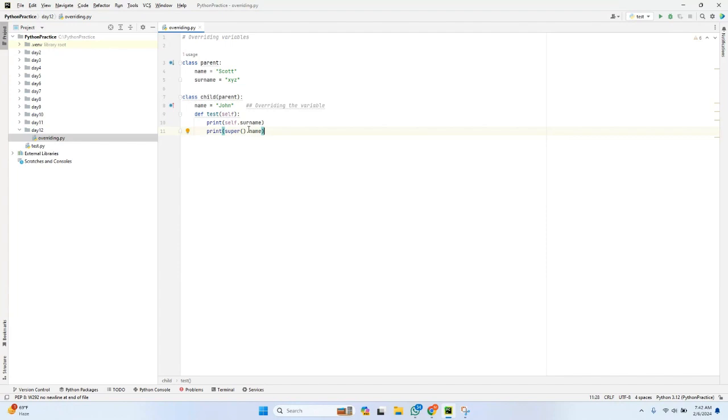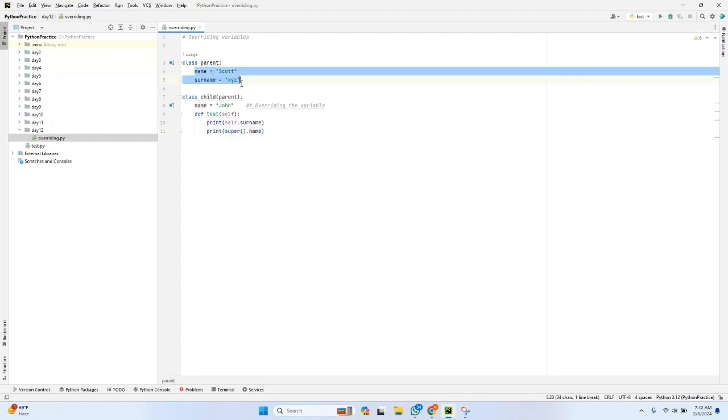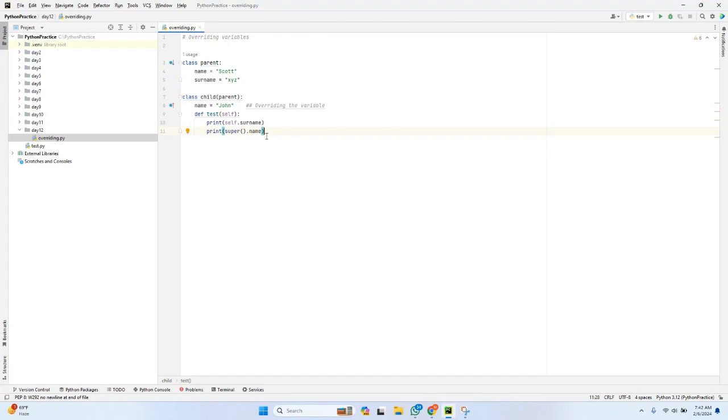What is the use of this super method? If I create a variable or a method in the child class which is already present in the parent class, then I can use the super method to call those variables or methods from the parent class. That is a simple explanation of this.